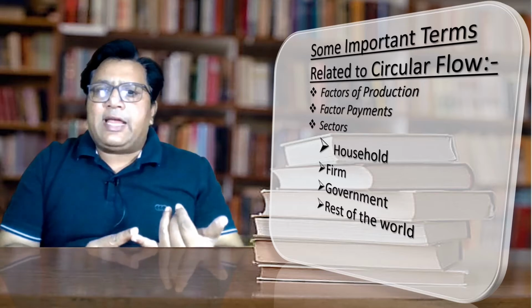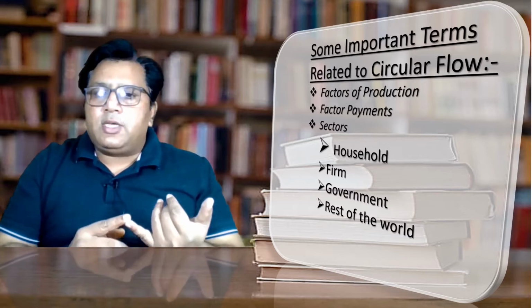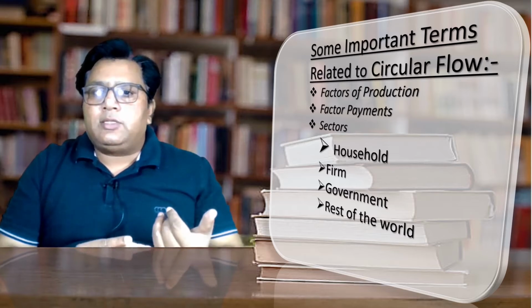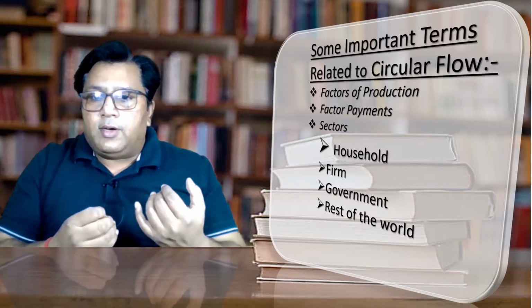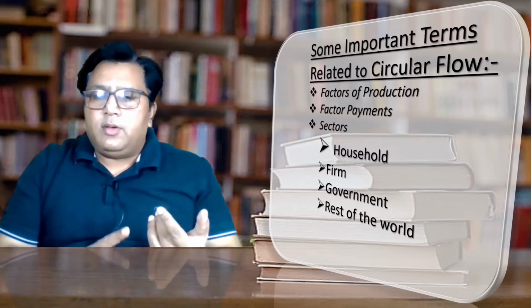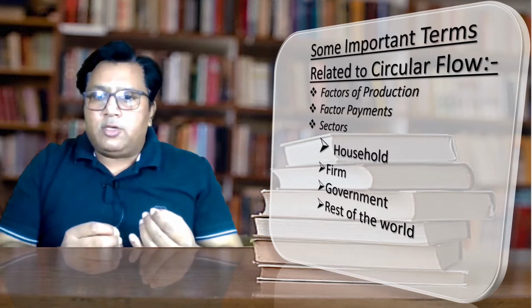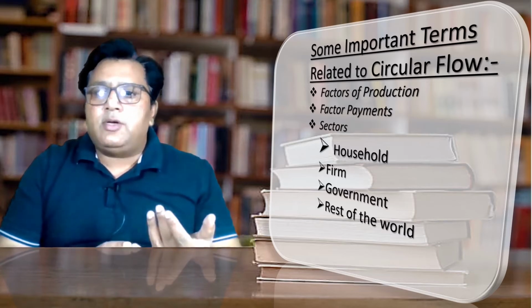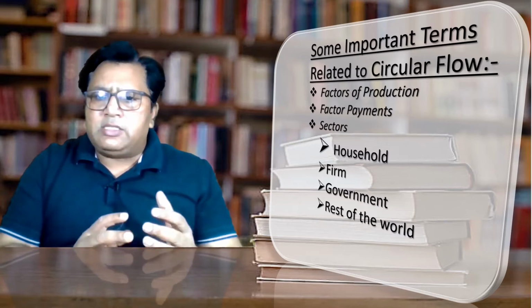Clear? The second one is firm. Firm is the production unit. They manufacture the product so that the household's desire can be satisfied. The next one is government. Government's role is for the welfare and for the development of the nation. The next is rest of the world. Rest of the world, they deal in import and export.